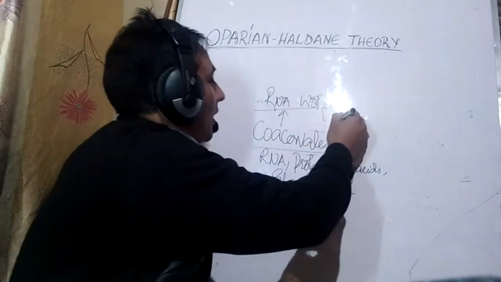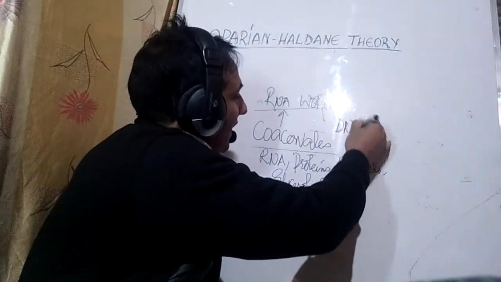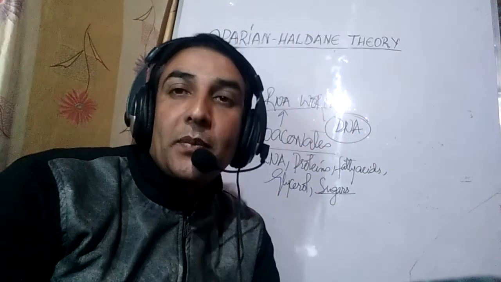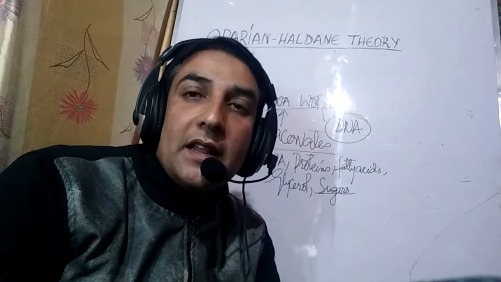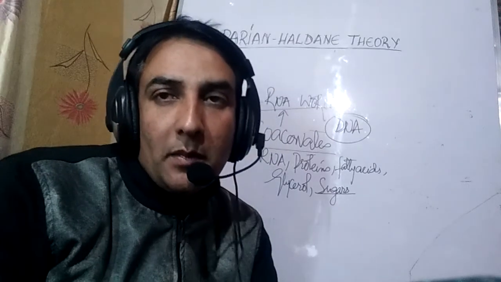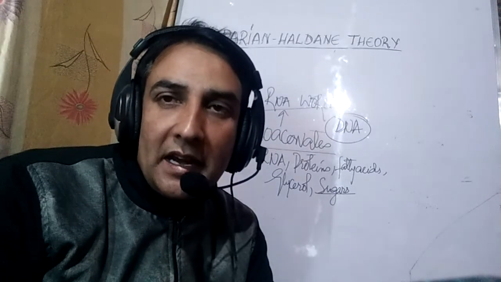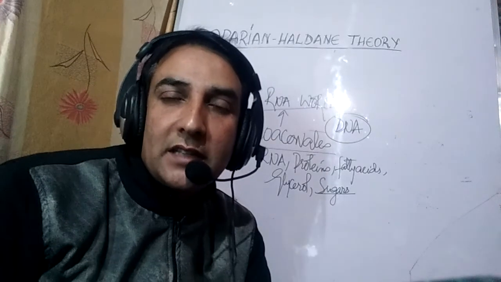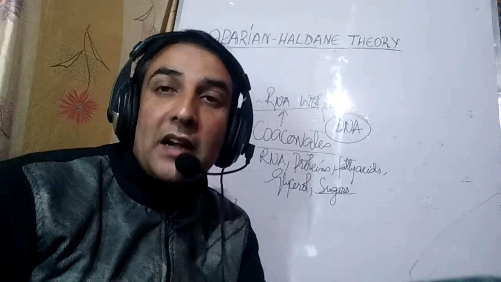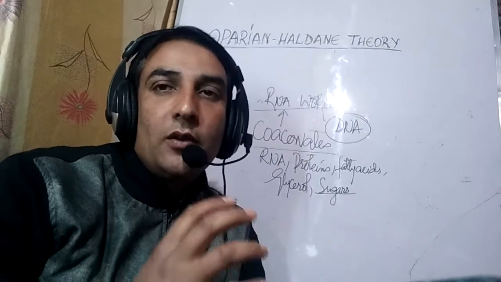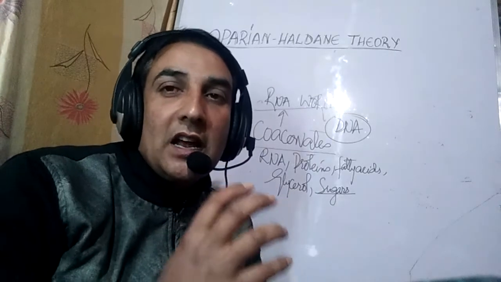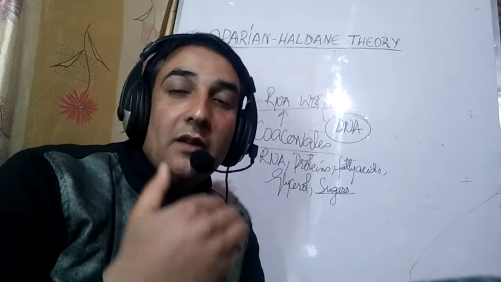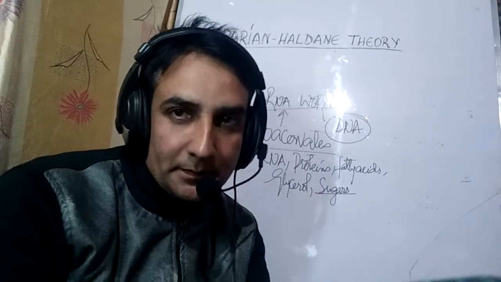But later on, once the DNA was formed, it proved to be a more efficient information molecule as compared with the RNA. That is why the RNA was replaced as the information molecule by DNA. That's why in all the higher organisms, in all the higher cells, the information molecule is DNA. But RNA was once the information molecule in all living organisms. It is indicated by the presence of RNA as genetic material even today in some viruses.